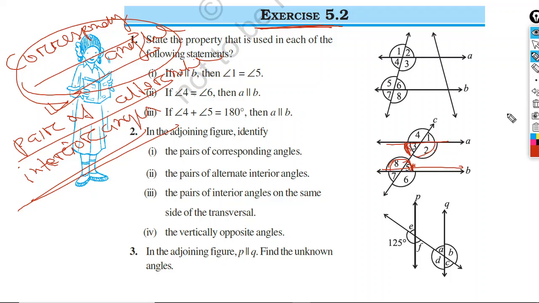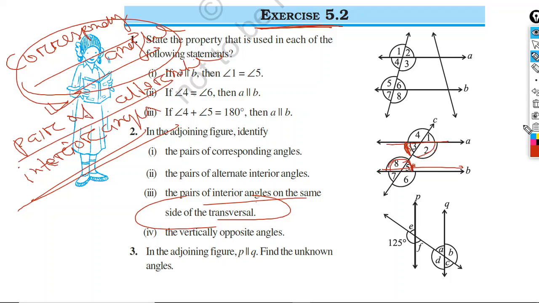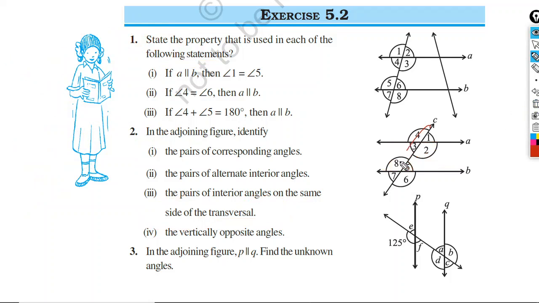Now, a pair of interior angles on the same side of the transversal. This means there is a transversal, and on the same side the angles must be there. Angle 3 and angle 8 are the pair of interior angles which are on the same side of the transversal. Angle 2 and angle 5 as well.